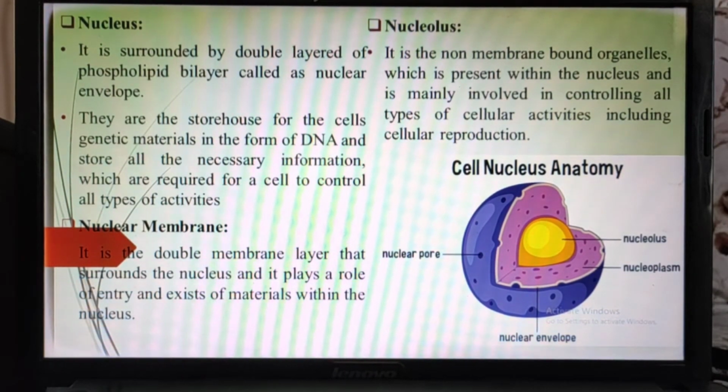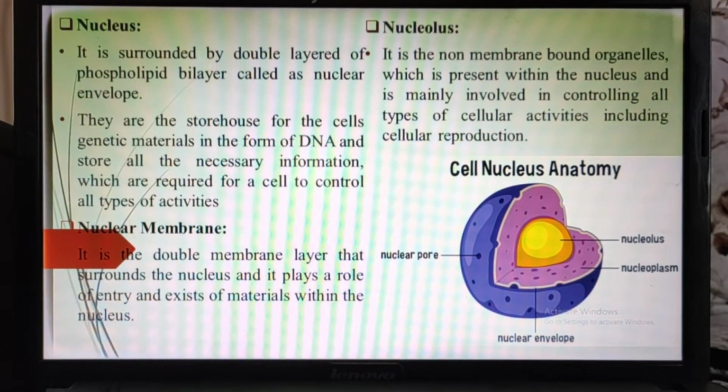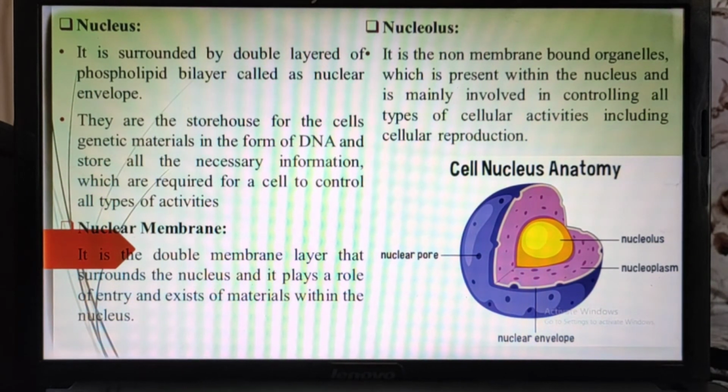Now we will see the nucleus. First and very important thing about the nucleus is that it is the master cell organelle. Why is it called a master cell organelle?